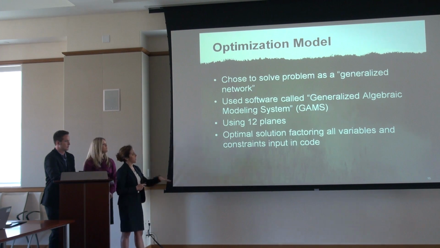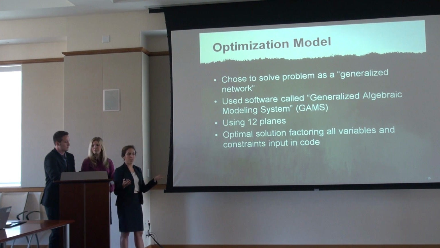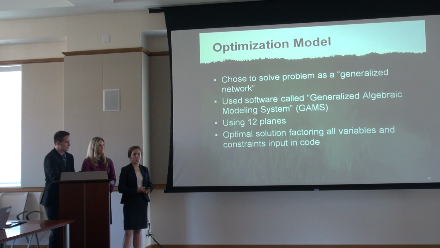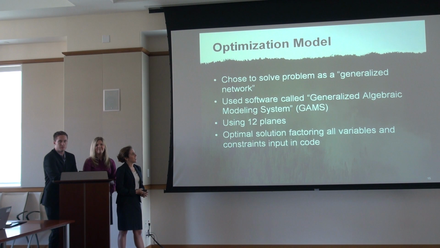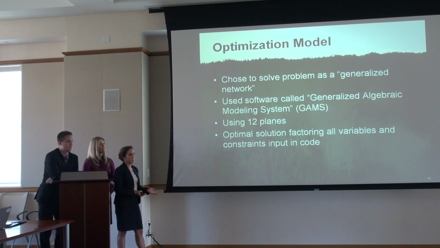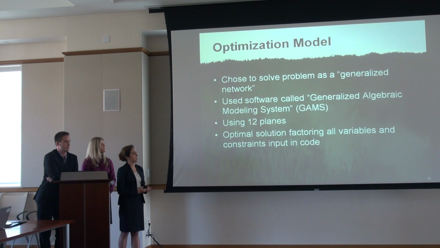So when it flows in, you're going to have the fire size, and then once the planes do their water drops, the fire will be reduced. So that's where the flow is reduced. We also chose to use a generalized network programming model. So we applied that model to software, which we had some tips from Dr. Barr, because we had never used this before. It's called GAMS, or Generalized Algebraic Modeling System. And we decided on 12 planes.